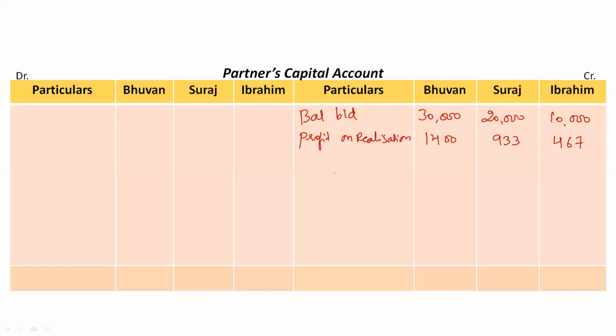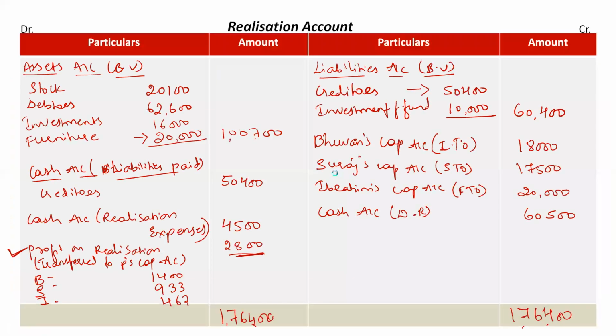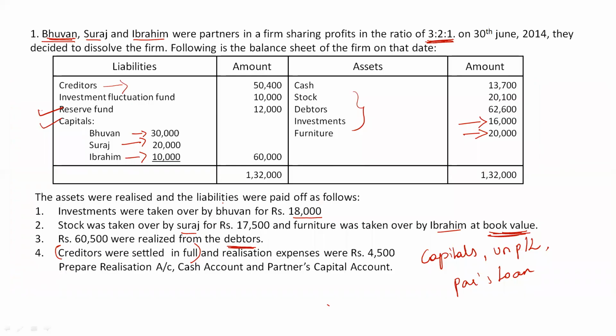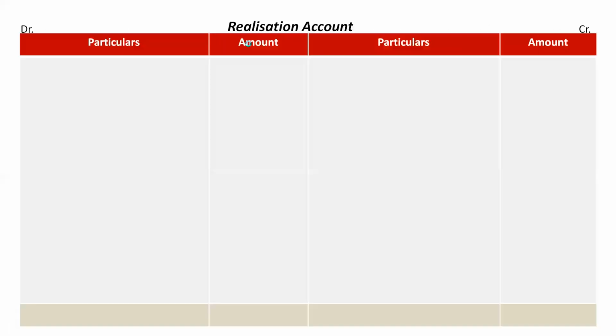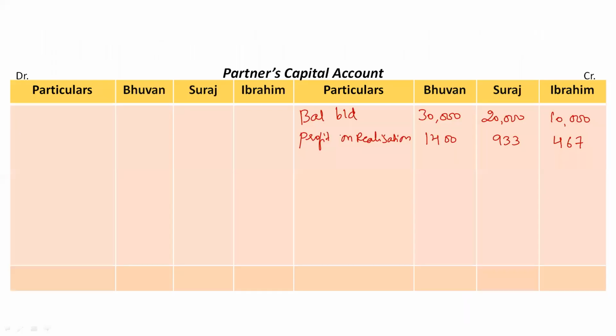Then after this, go back to the balance sheet. Now check whether there are any undistributed profits or losses given in the question. We have a reserve fund here, so this is an undistributed profit, right? 12,000 rupees is the amount here. Now this has to be distributed among all the partners. So the reserve fund is profit, and that's why on the credit side, reserve fund rupees 12,000 should be divided according to the ratio, that is 3:2:1.